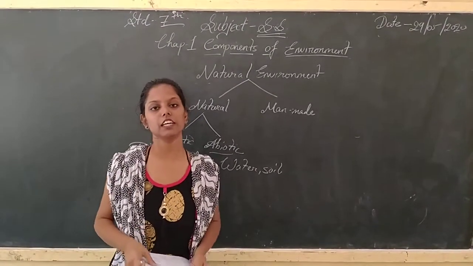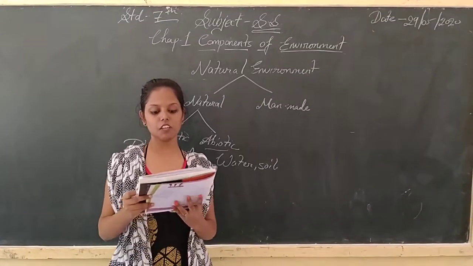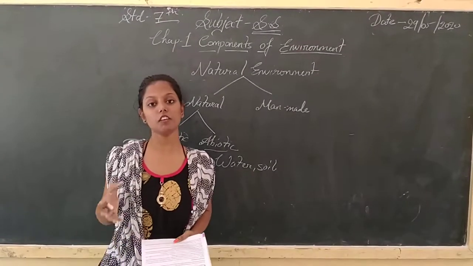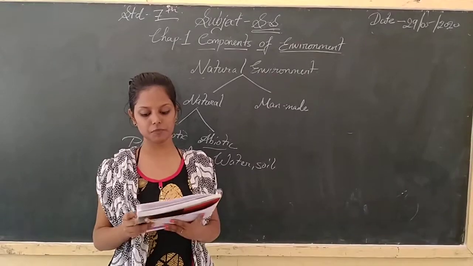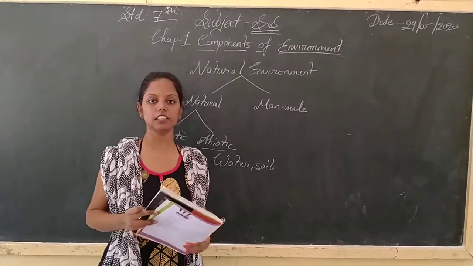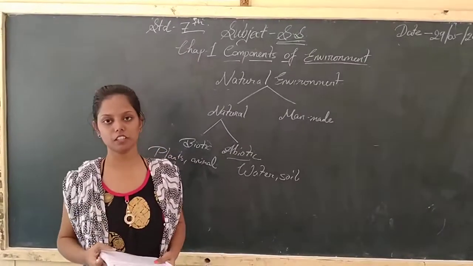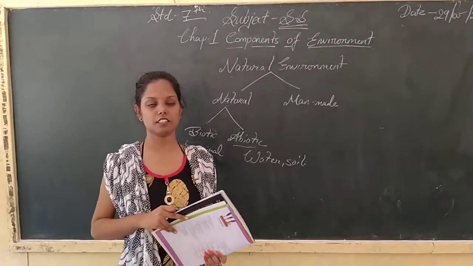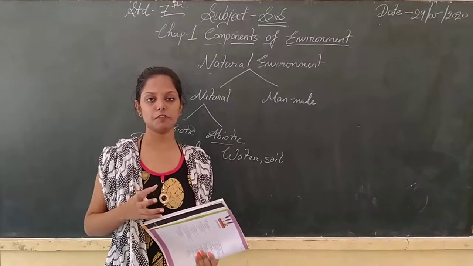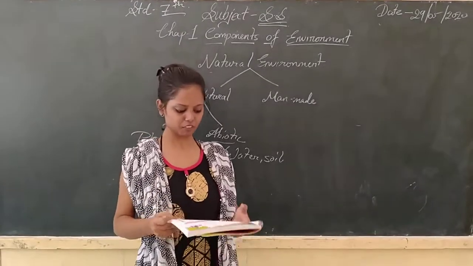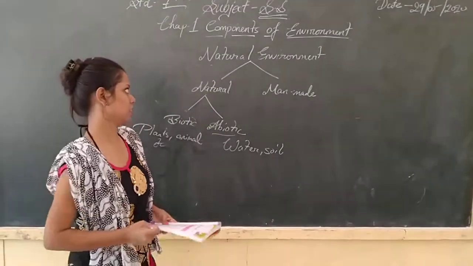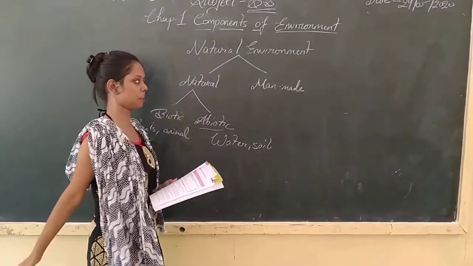We know that Earth is our home. We live on the Earth. All living organisms are here only. All these are made possible due to the life support environment. Our surrounding consists of different parts of the environment. First is the natural environment.